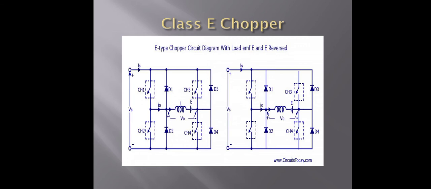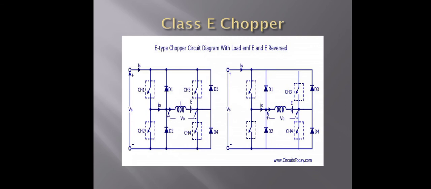When both CH2 and CH3 are off, the load current I0 continues to flow in the same direction through D1 and D4. Then the output voltage V0 is equal to Vs. Then the chopper operates in the second quadrant as V0 is positive but I0 is negative. It shows the operations of the different quadrants as in the circuit diagrams.